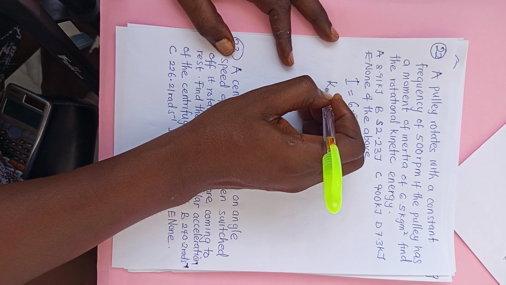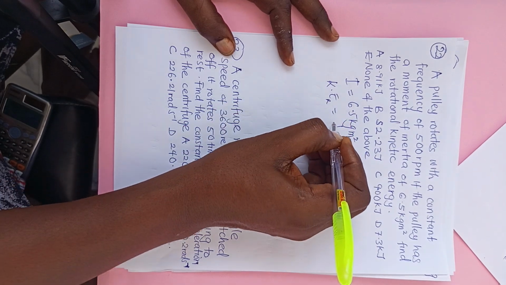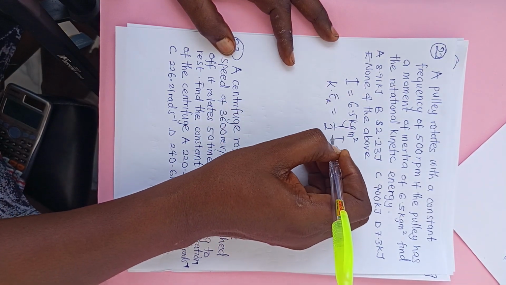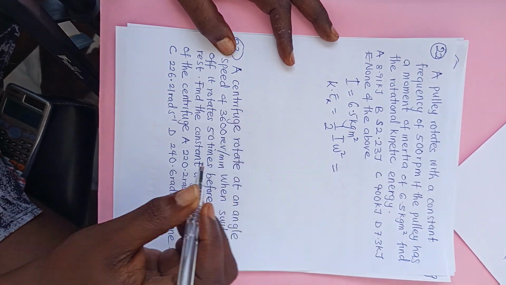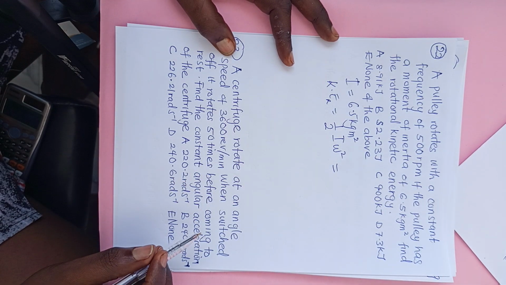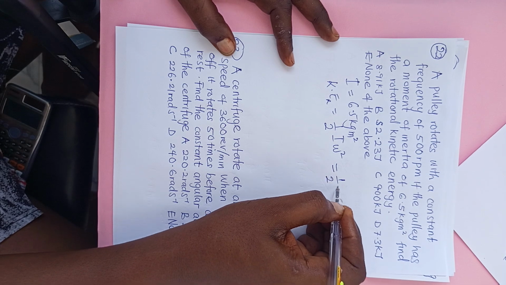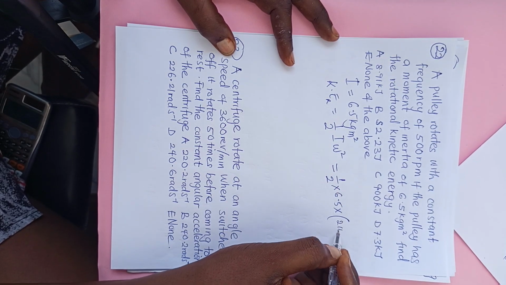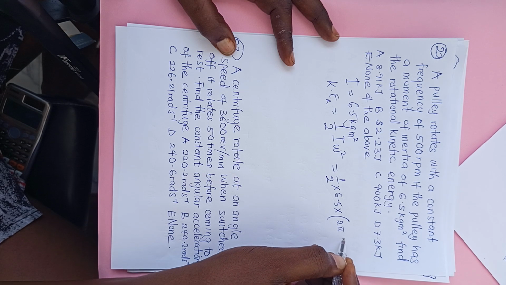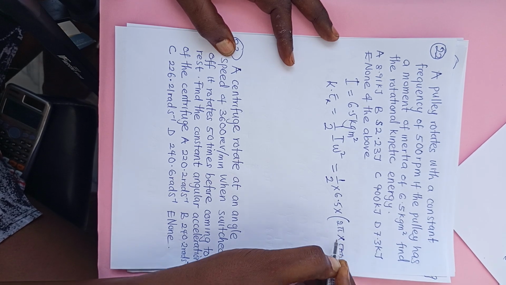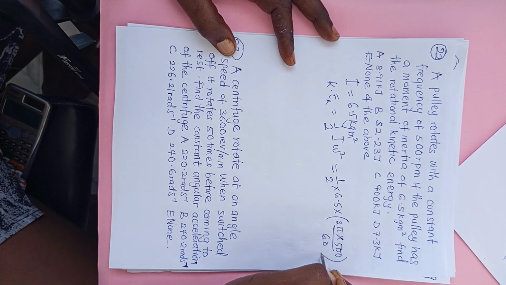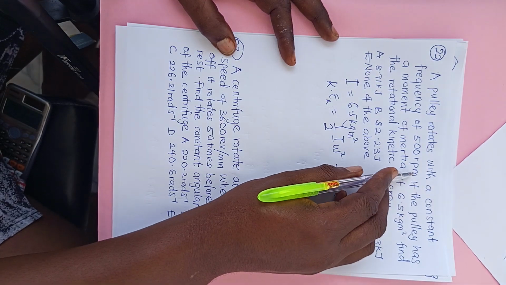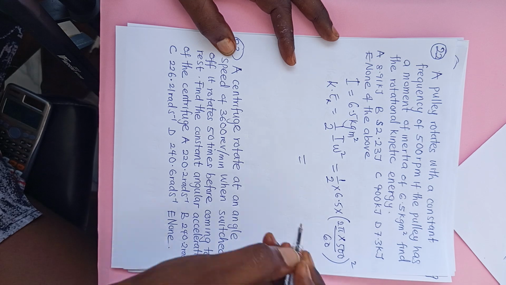So rotational kinetic energy KR equals 1 over 2 I omega square. So we are given I to be 6.5. Omega is 2 pi times 500 over 60. We divide by 60 because it is per minute.